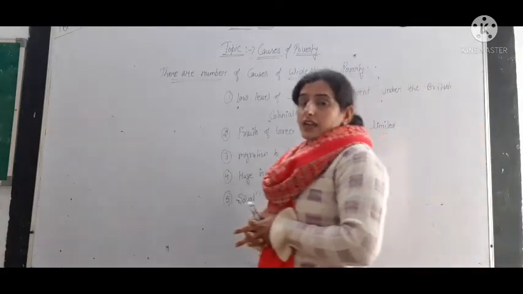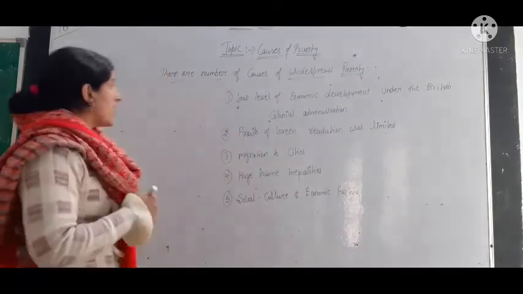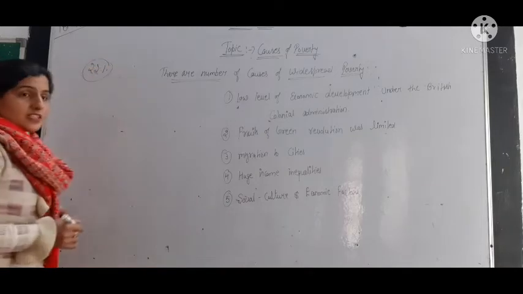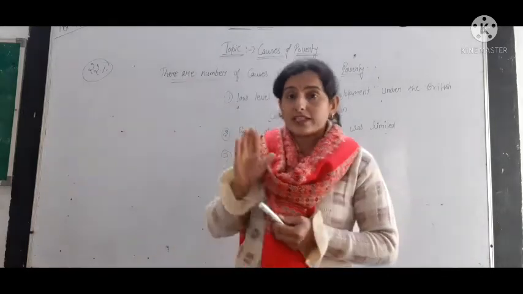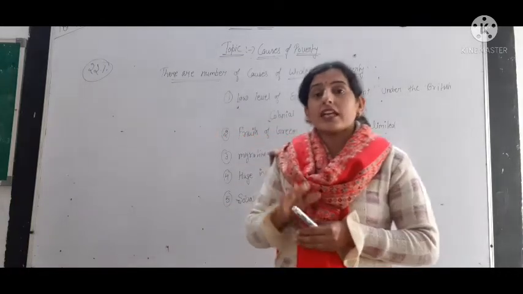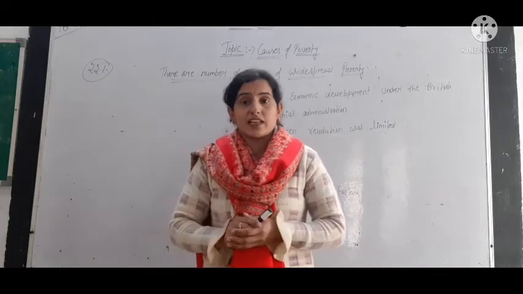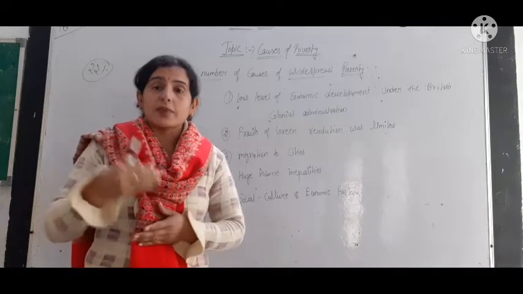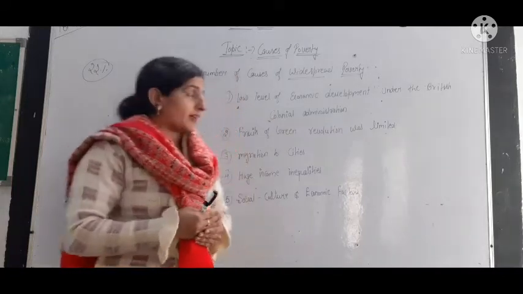If we see the data of 2011-12, then near about 22% people are poor in India. Okay, 22% population is below poverty line. The poverty line, as we have discussed, is a criterion that decides the people above poverty line, APL, and below poverty line, BPL. So 22% people are BPL. Poverty is measured from different aspects, like on the basis of consumption of the people and also on the basis of income of the people.